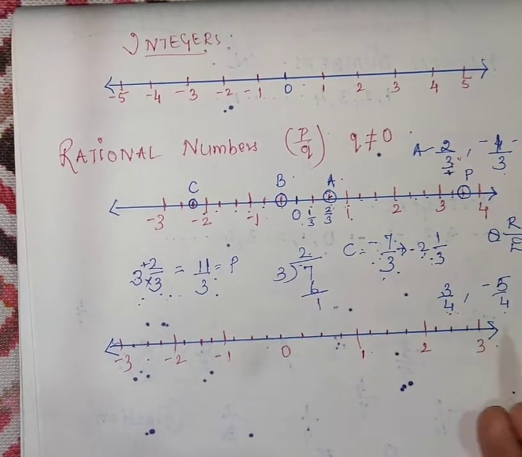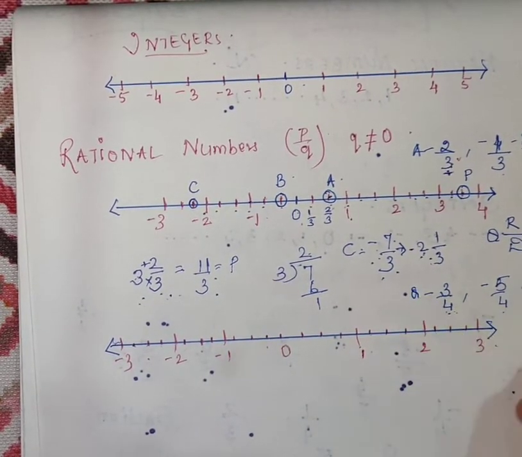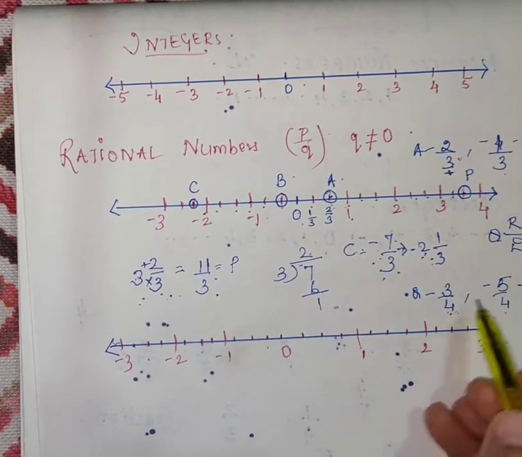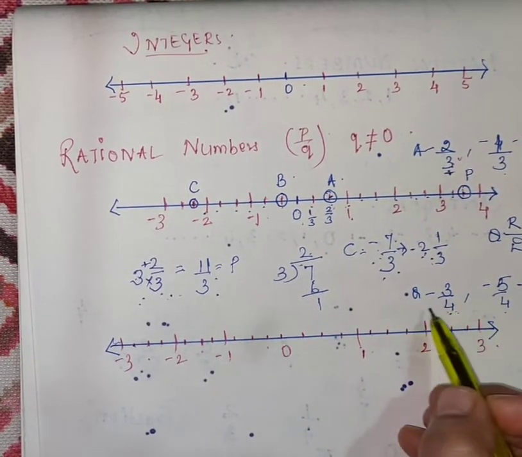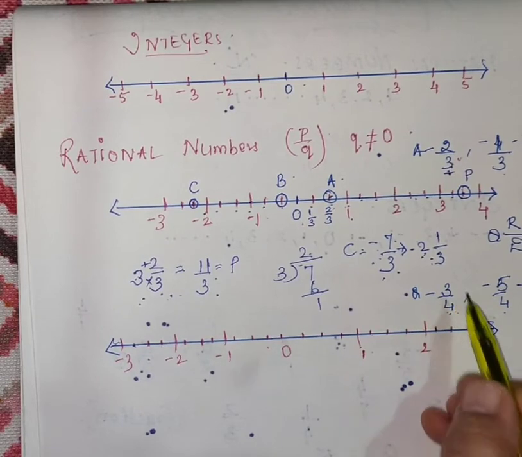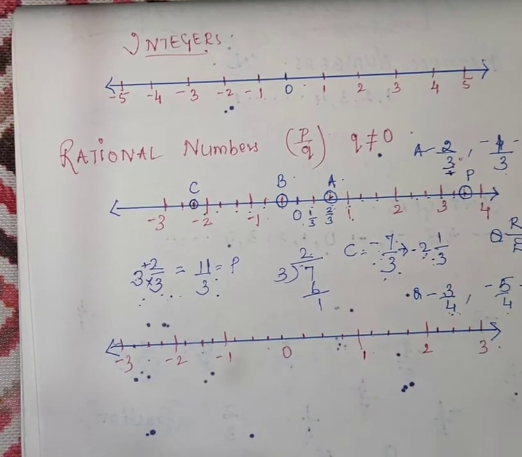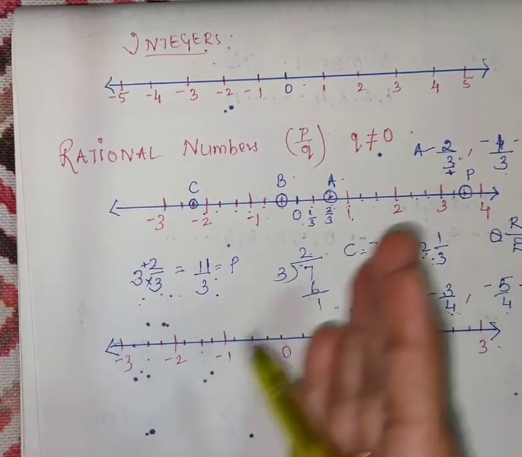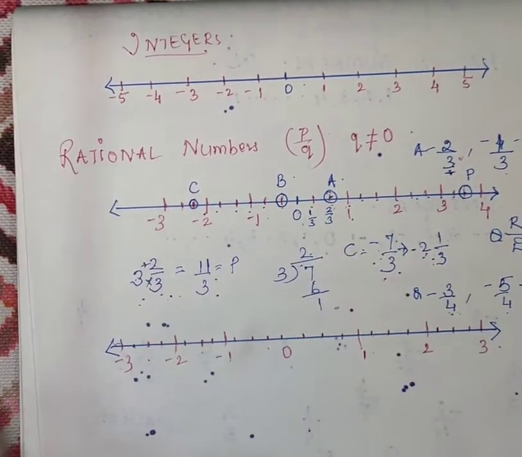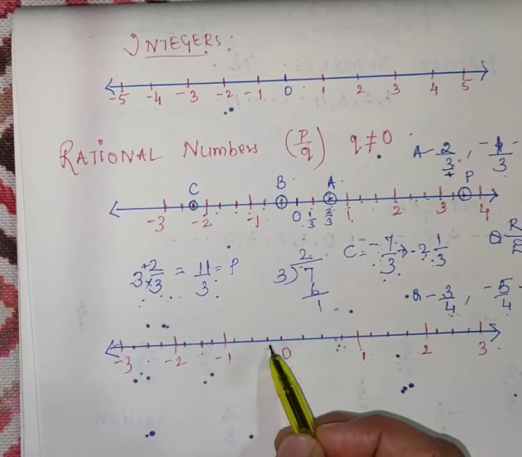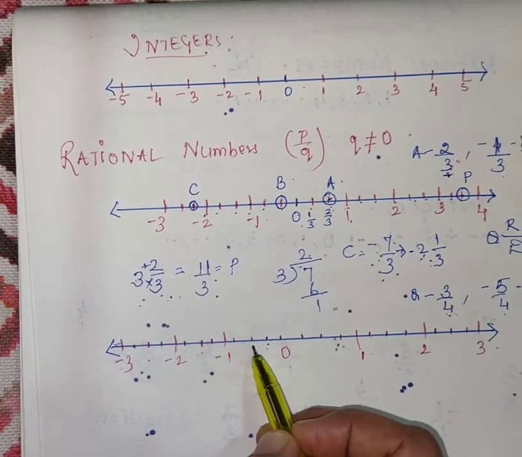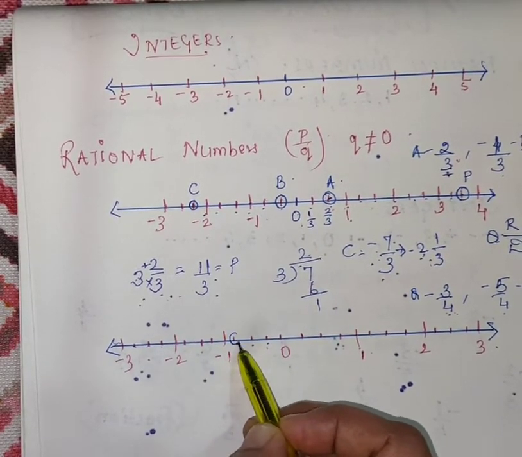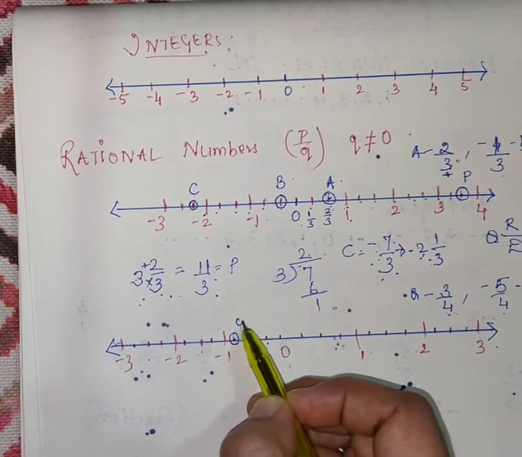Now here, this is point Q and this is point R. Come on, let us plot these points. Minus 3 upon 4. Now where will the minus part go? Left hand side. First we will see this negative part, so it will go this side. So minus 1 upon 4, minus 2 upon 4, this is minus 3 upon 4.